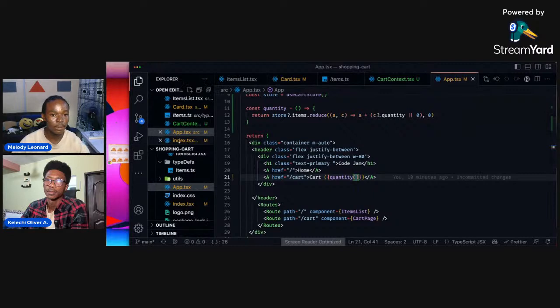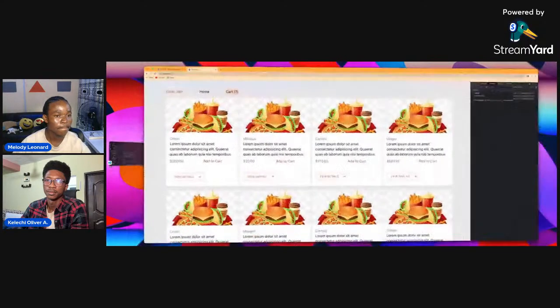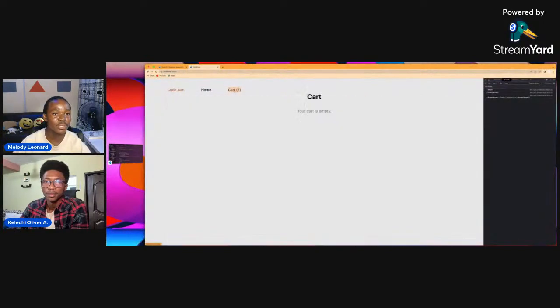So what else do we have to handle? We have to handle this cart item here. When we have items in the cart, it should not say empty, right? So we want to handle that.